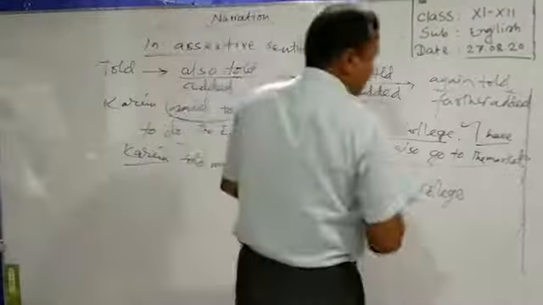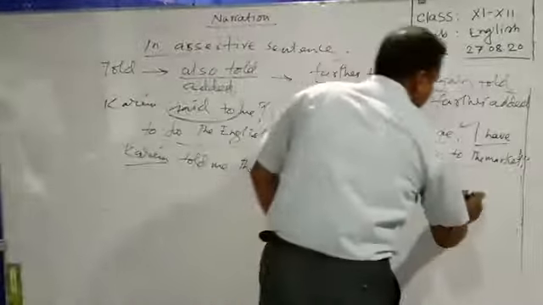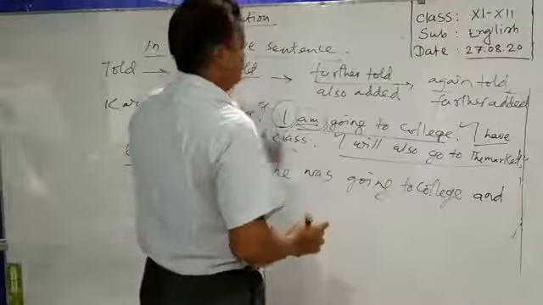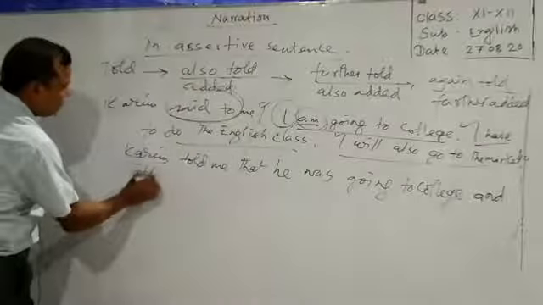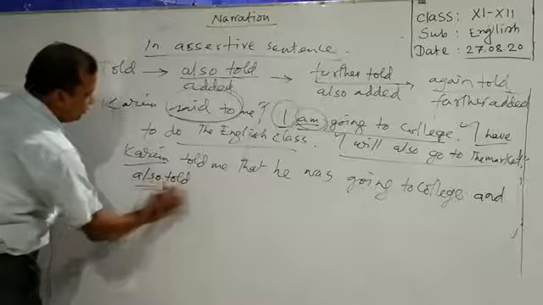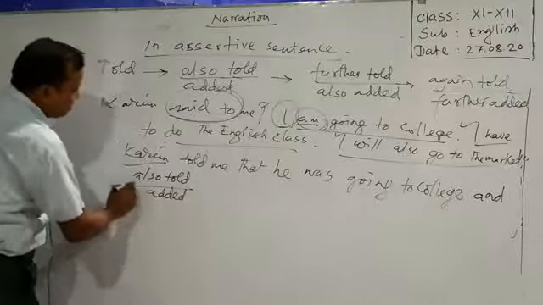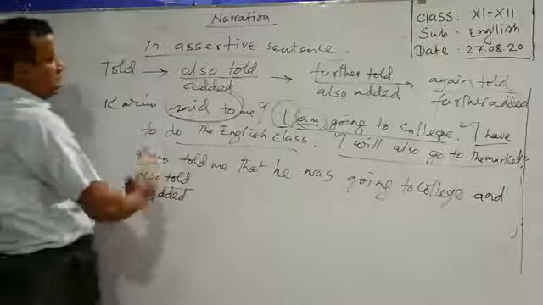Now it is the turn for the second speech. What do we have to do? We have to add and also told or added. You can use either also told or added.